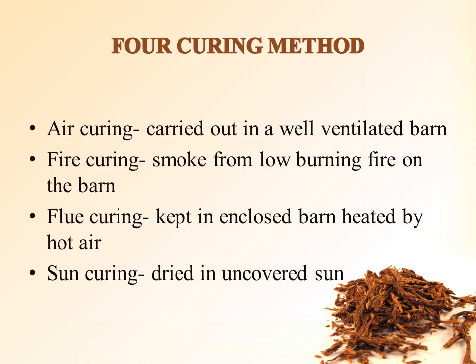Four curing methods. After tobacco is harvested, it is cured, that means it is dried, and then aged to improve its flavor. There are generally four common methods of curing tobacco. First method is air curing. Second method is fire curing. Third method is flue curing. And the fourth method is sun curing. The curing method applied depends on the type of tobacco and its use.